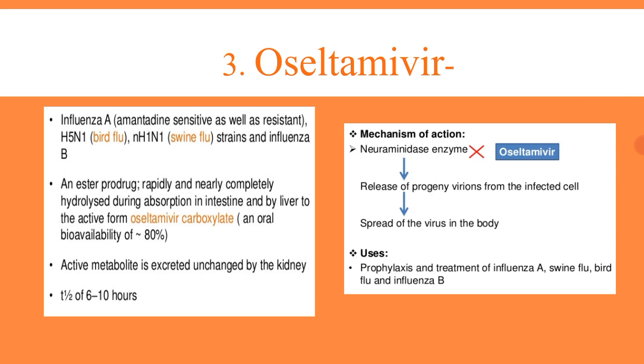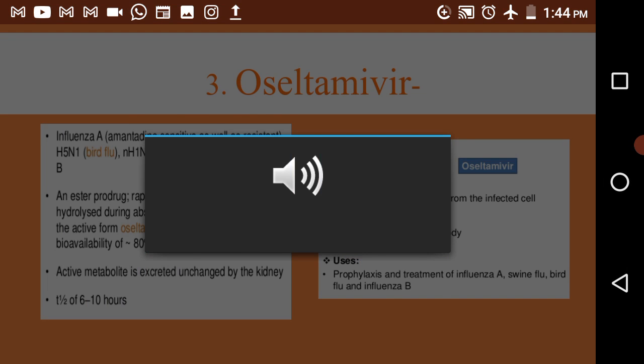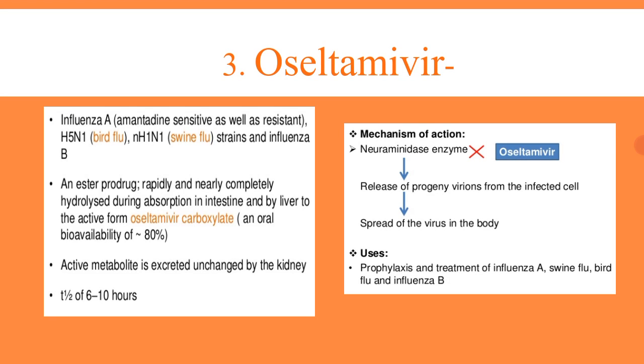So in this drug, what is its mechanism or mode of action? It will inhibit the enzyme called neuraminidase. Okay. Due to this enzyme inhibition, it will stop the release of progeny virions from the infected cells.